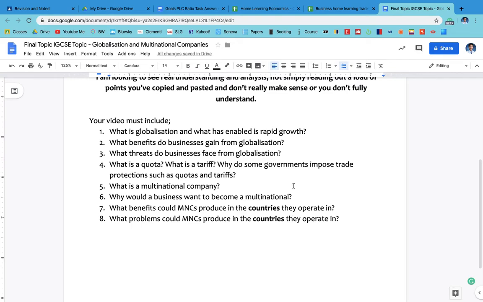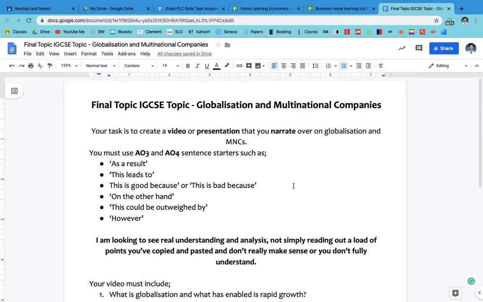Maybe aim to do 1 to 4 in a single lesson and then 5 to 8 in the second lesson that you're given, and then we'll see where we're at after that. Any problems, I'll be on when the lesson's going on, so drop me an email or a comment. If we want to do a Google Meet on this, we can, and you can ask any questions in an open forum. Hopefully that's nice and clear. Thank you.